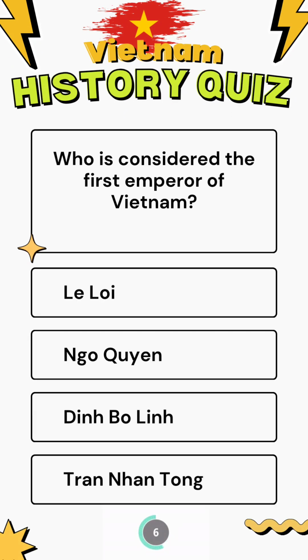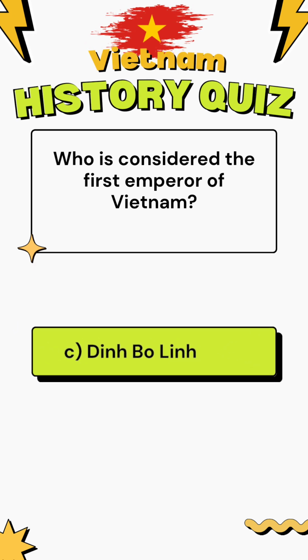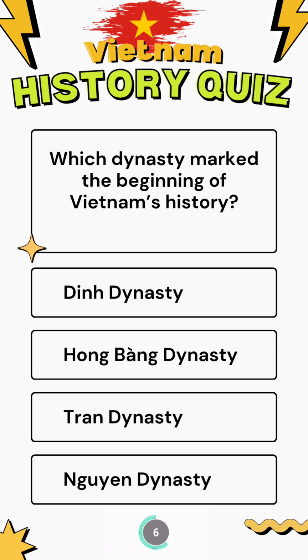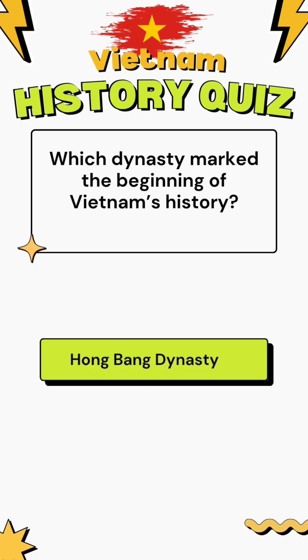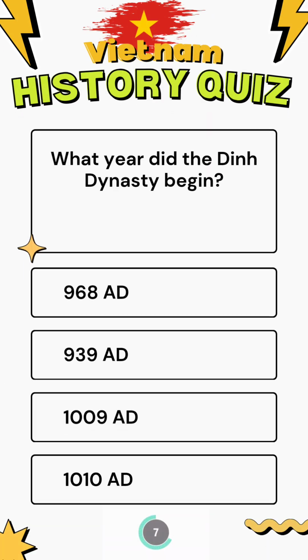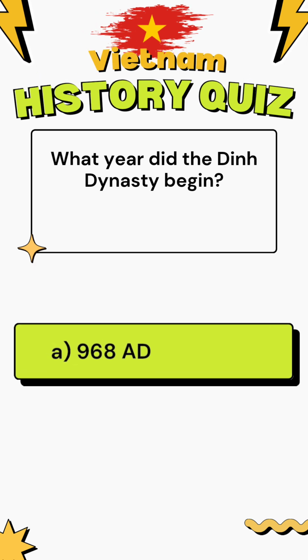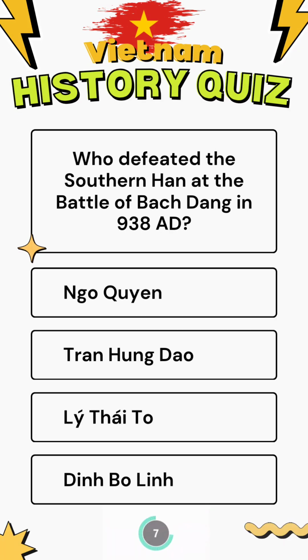Who is considered the first emperor of Vietnam? Which dynasty marked the beginning of Vietnam's history? Hongbang dynasty. What year did the Jin dynasty begin? 968 AD. Who defeated the Southern Han at the Battle of Bac Giang in 938 AD?